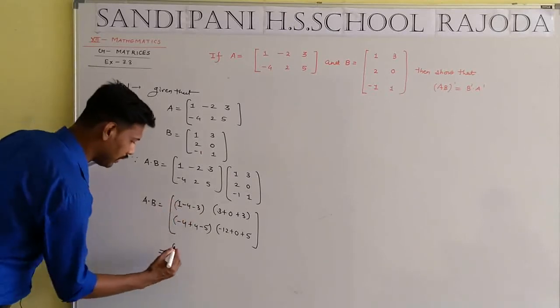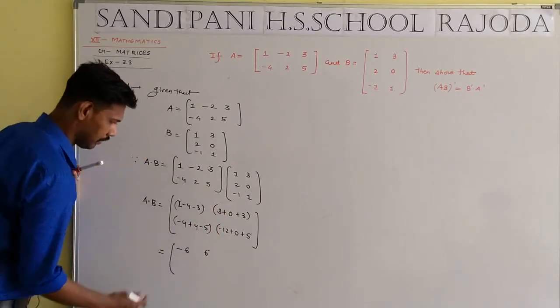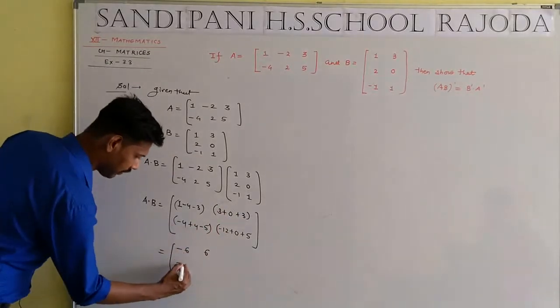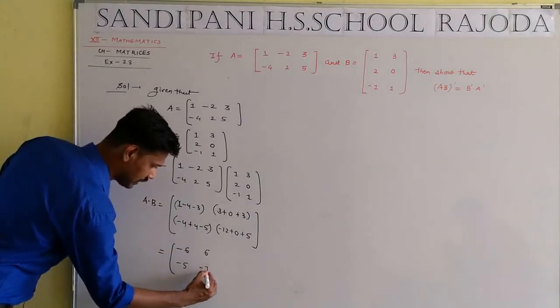7 minus 1 will be equal to minus 6. Now 3 plus 3 equal to 6. Minus 4 cancels with the plus 5, minus 5. 12 minus 5 will be equal to minus 7.